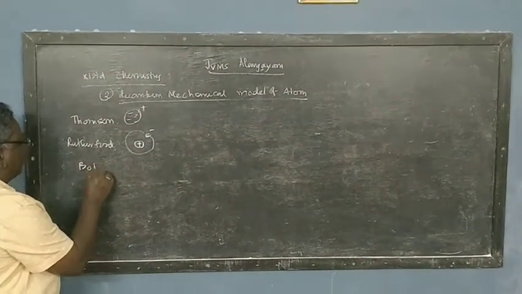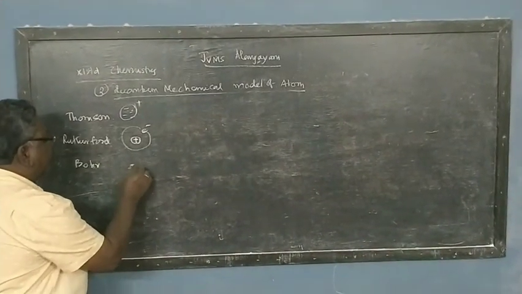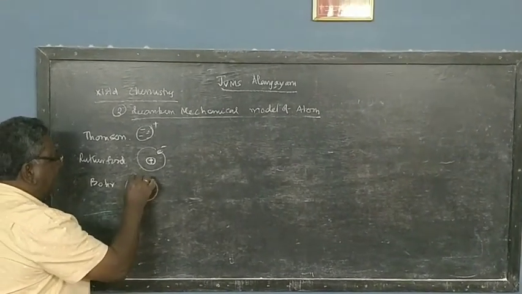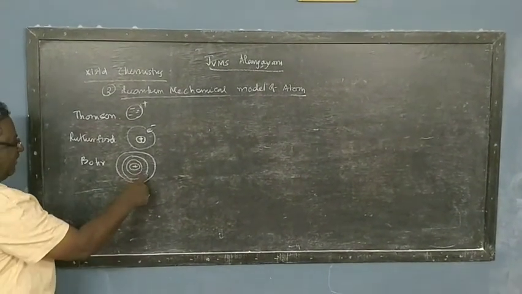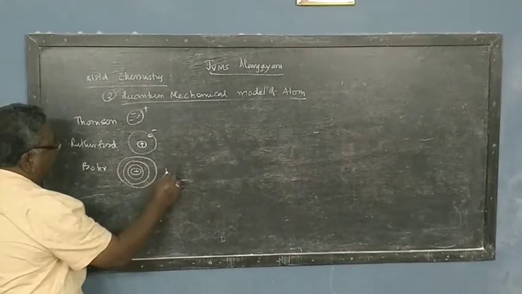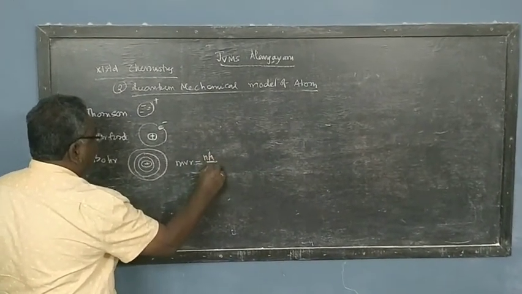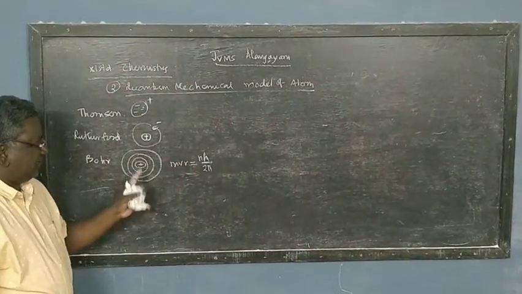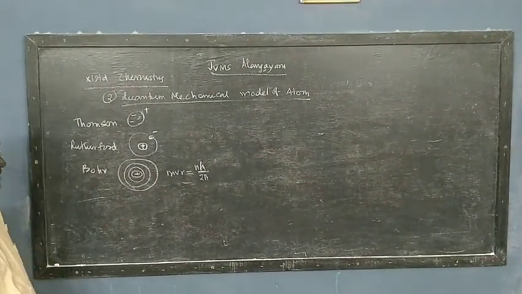Therefore, the third model was suggested by Niels Bohr. So Niels Bohr suggested that around the nucleus there are stationary orbits, energy levels, having fixed energy, and for an electron to move in these stationary orbits, the angular momentum must be a multiple of h by 2 pi, right? And the third thing is the electron can jump from a higher energy level to a lower energy level. During that, the difference in energy will come out in the form of radiation, right?